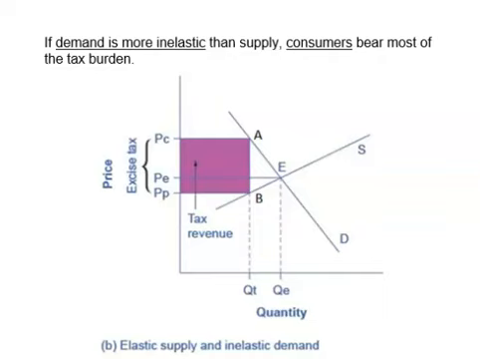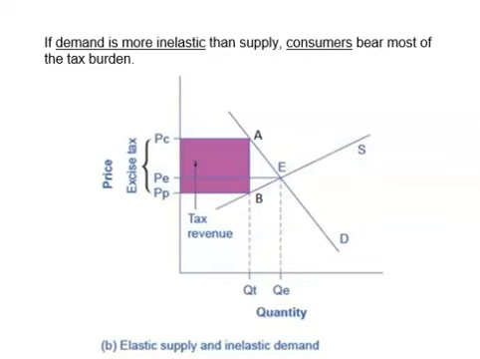So the price that consumers have to pay increases from PE to PC. The price that producers really get is PC minus the tax per unit. So producers get PP. The increase in consumer price is much larger than the drop in producer price. Tax revenue, represented by the purple area on the graph, mainly comes from consumer contribution, and a small part of it comes from producer contribution. Therefore, we say that consumers bear most of the tax burden.